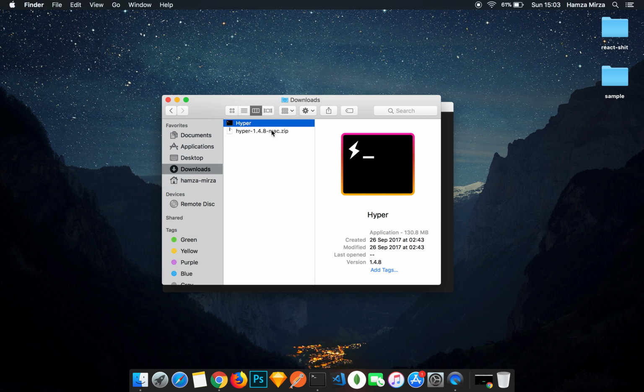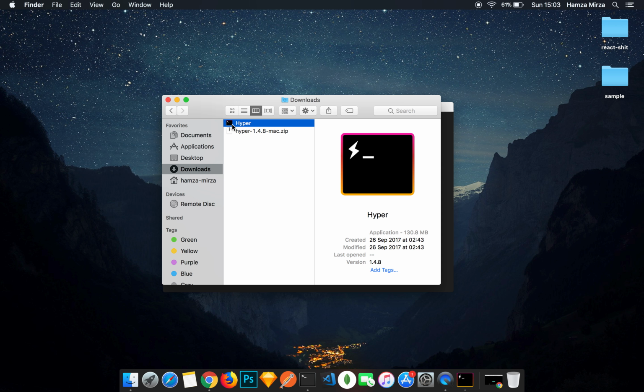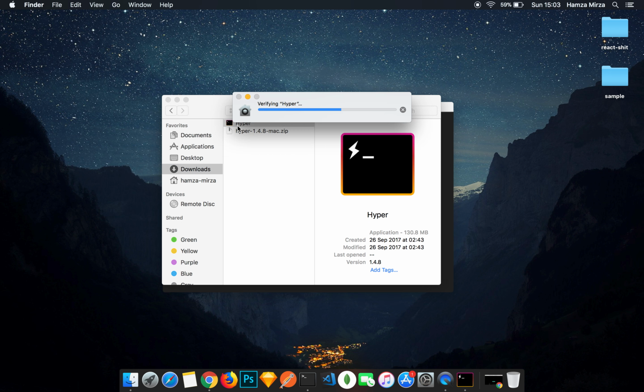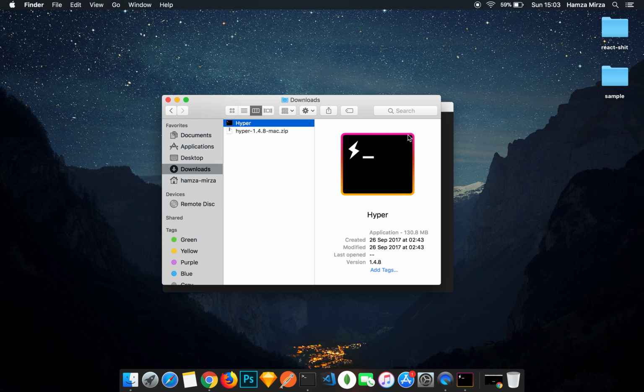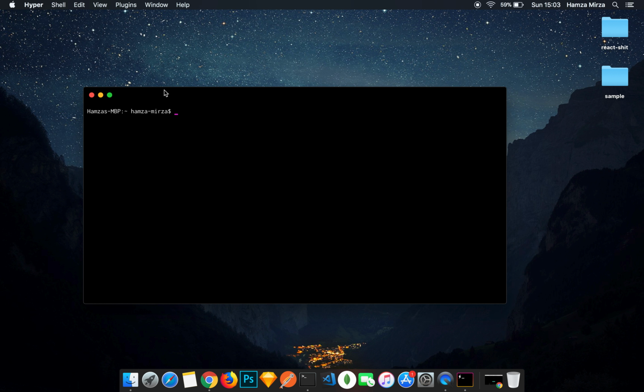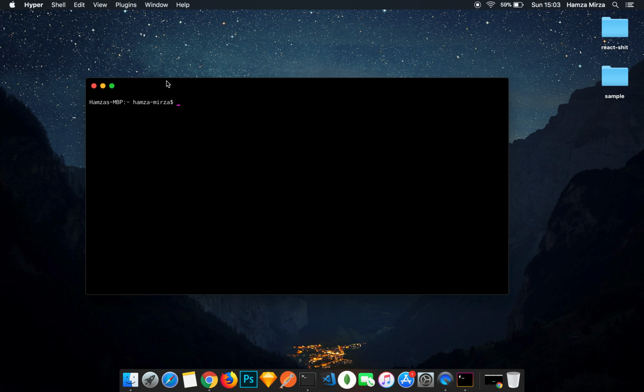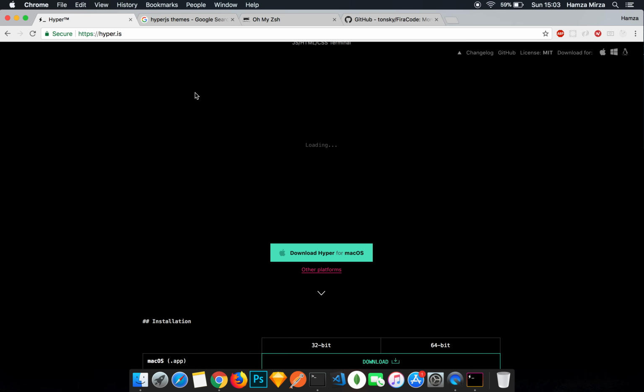Once you've downloaded it, just go to your downloads folder. It's the zip file in my case, so I've just clicked it, and this is the HyperJS application. If I open it now, it's probably going to ask me to verify. Okay, so open. Now, it looks much better than the actual terminal, but I still don't like the way it looks. I don't like the font family, I don't like the font size, I don't like the background. So let's change that.